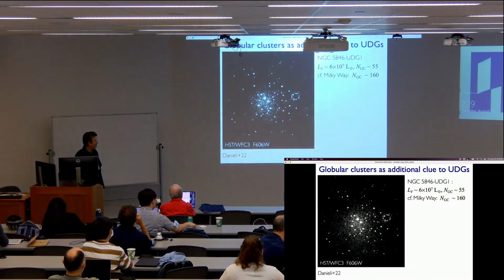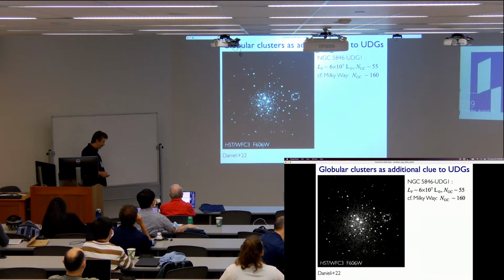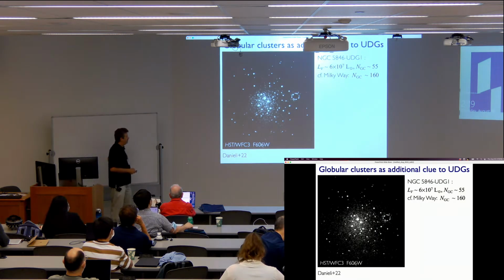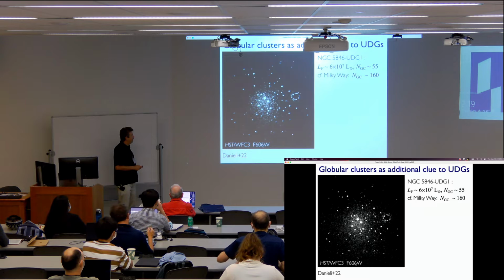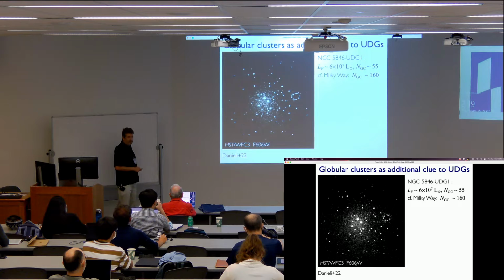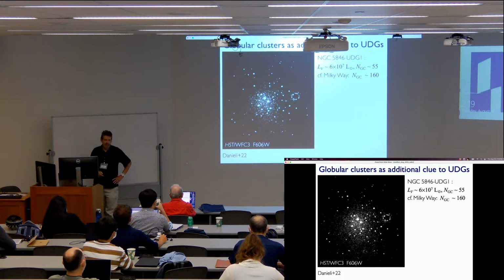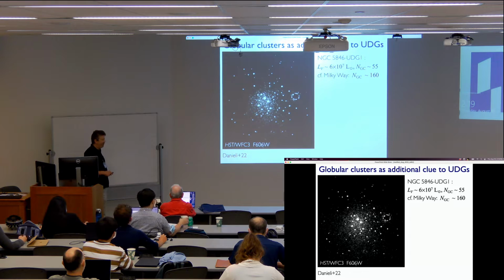So we're starting to look at some more indirect tests, one of them having to do with globular clusters. This is a poster child for what we call a globular cluster-rich UDG, in a nearby galaxy group around NGC 5846. This has around 55 globular clusters. If you compare that to the Milky Way, it's a third of the clusters of the Milky Way, but a 2 orders of magnitude or more fainter object. So it's incredibly overabundant in globular clusters.